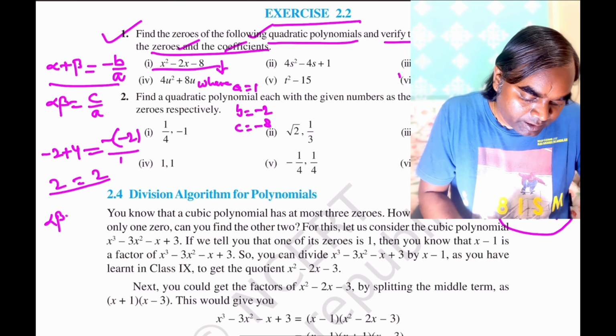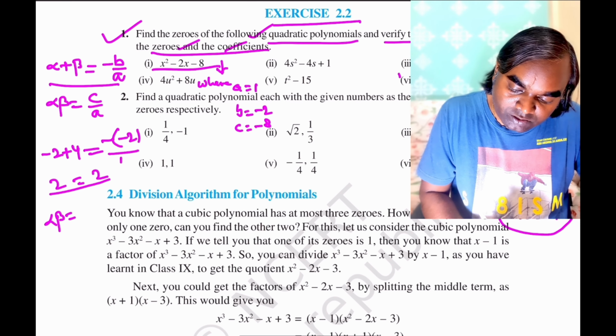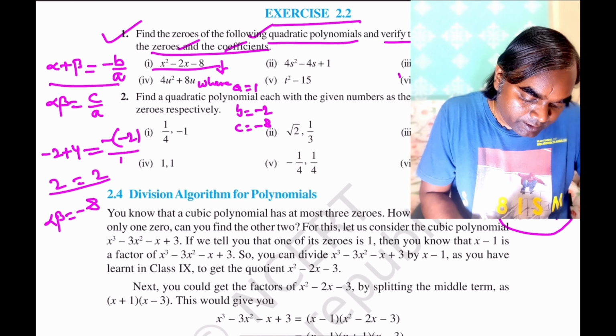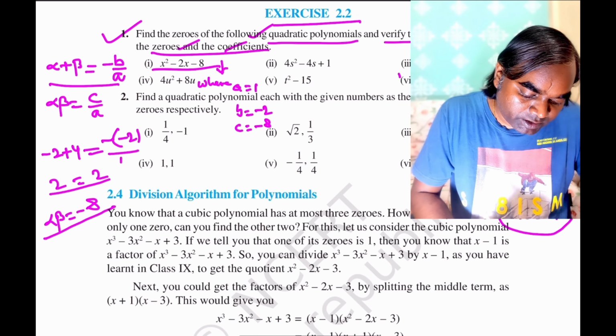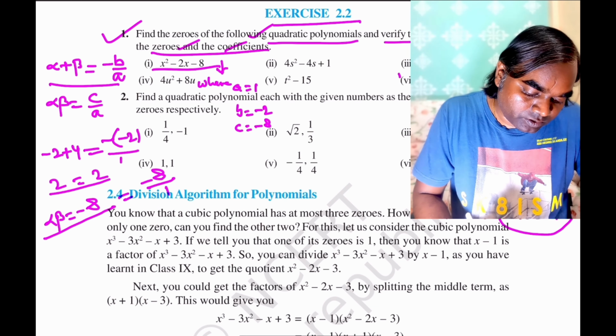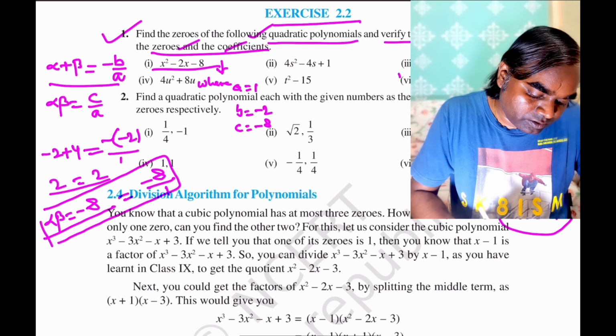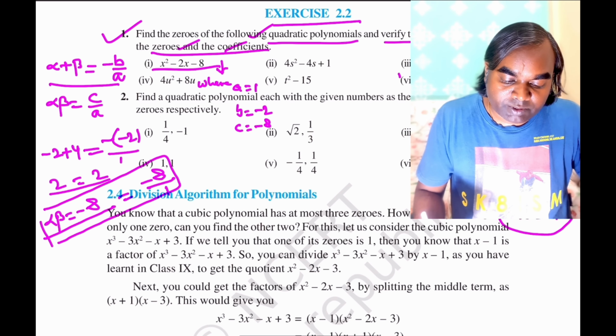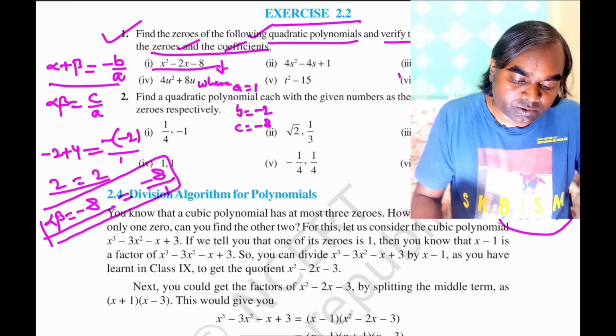And alpha beta is equal to minus 8, and after substituting in c by a, where c is equal to minus 8 and a is equal to 1, we see that these two are equal. Similarly you can do it for the other problems also.